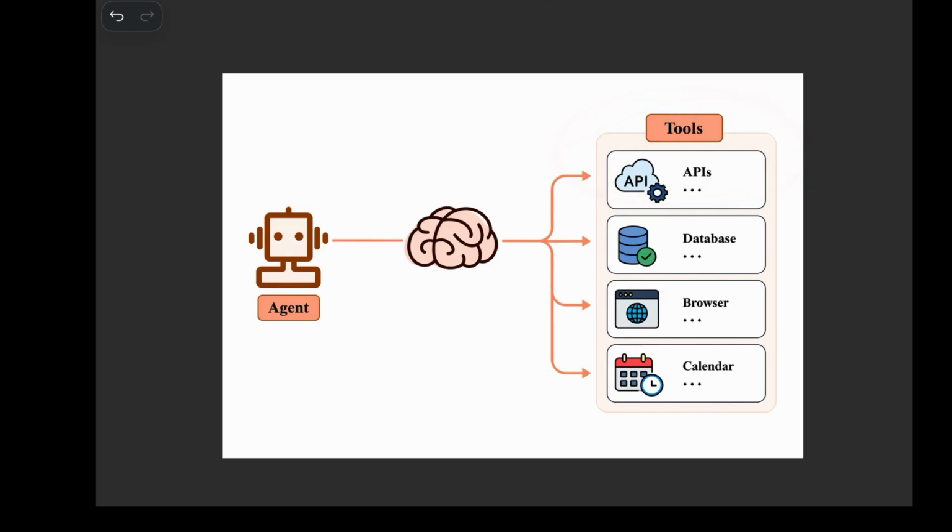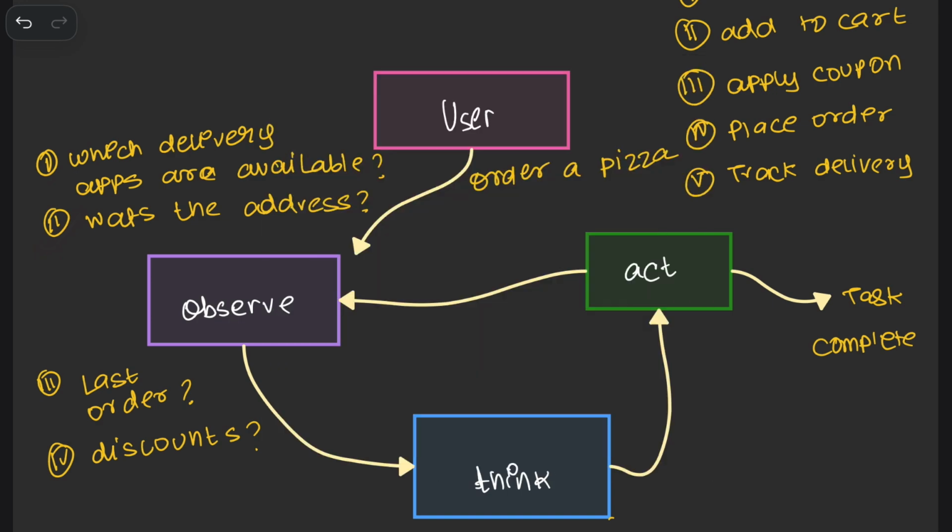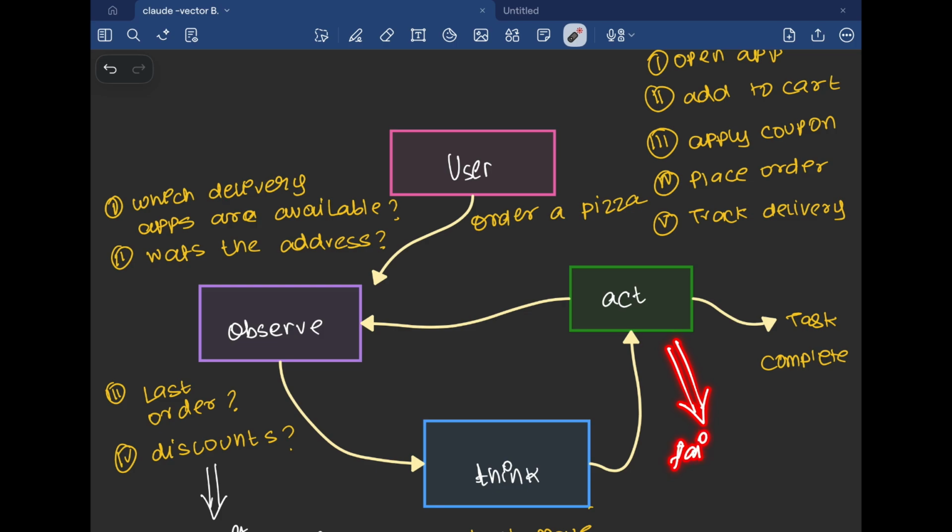The answer is tools. But wait, what if the pizza that was selected is not available? Or there are no delivery partners available? Or the payment failed? The agent is not just going to sit back. It will start the process again. It will start from observe again. Since the old context has changed, it needs to collect the context once more.